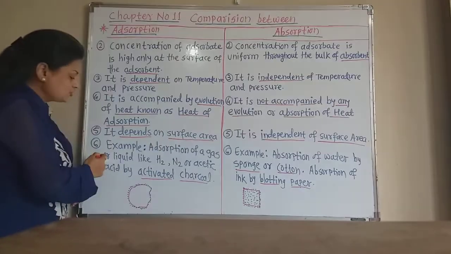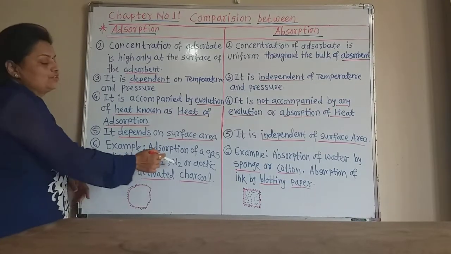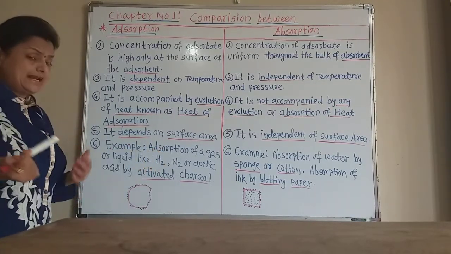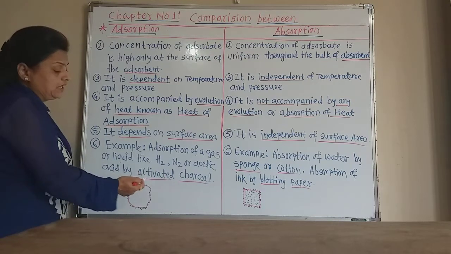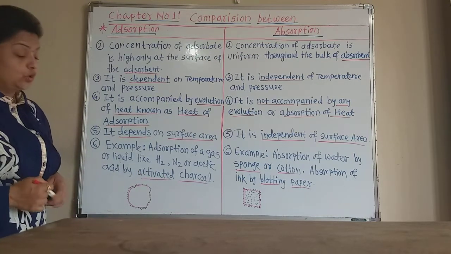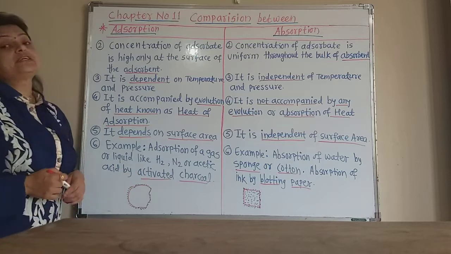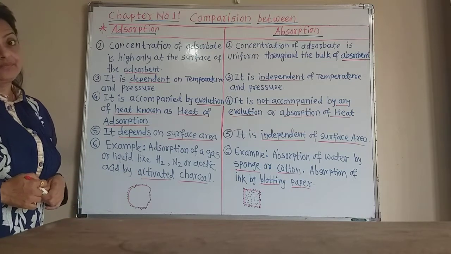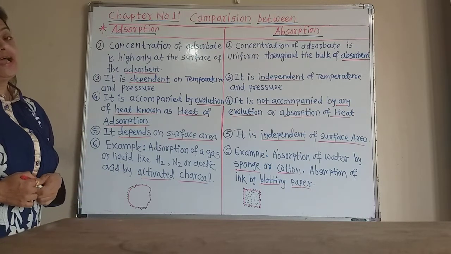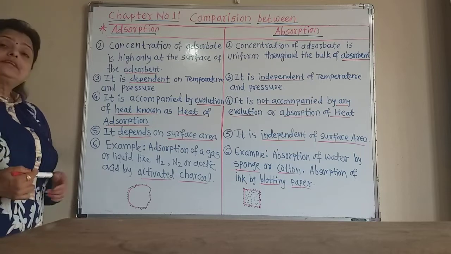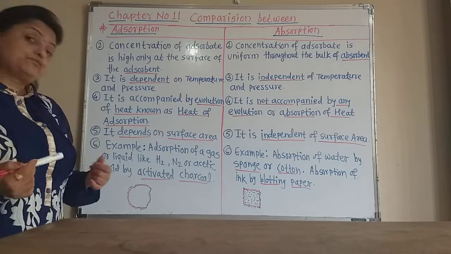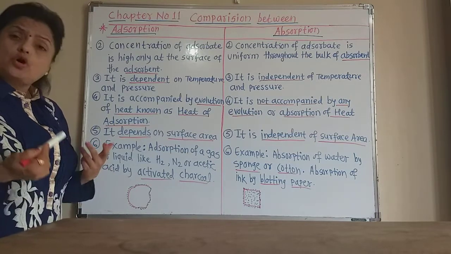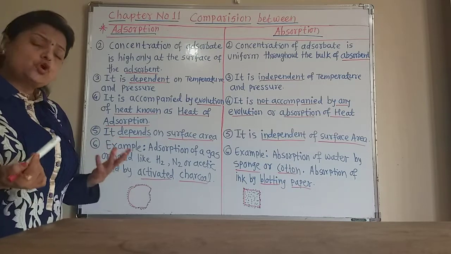Adsorption of gases like hydrogen and nitrogen, or liquids like acetic acid, by activated charcoal. Activated charcoal is a very good adsorbent. Silica gel is also an adsorbent. And what are the examples of absorption? Absorption of water by sponge or cotton.